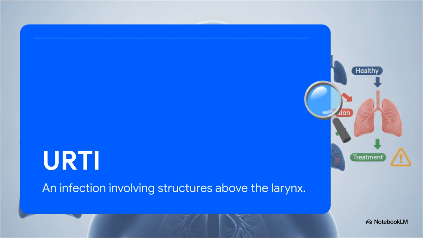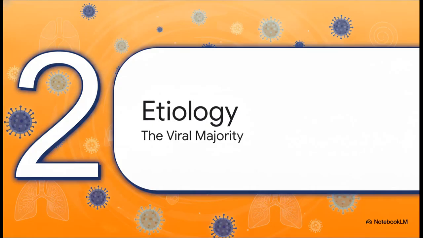respiratory territory. Now, if an infection moves below the larynx into the trachea or the lungs, then you're dealing with a lower respiratory tract infection, which is an entirely different clinical ballgame. Keeping this boundary in mind sets the perfect foundation for the rest of this explainer. Moving right along to Section 2, etiology, the viral majority.